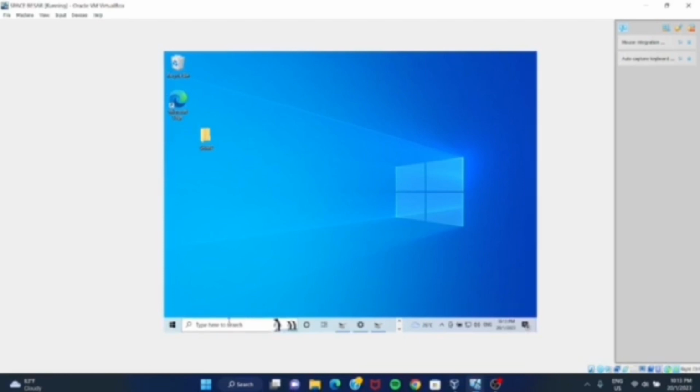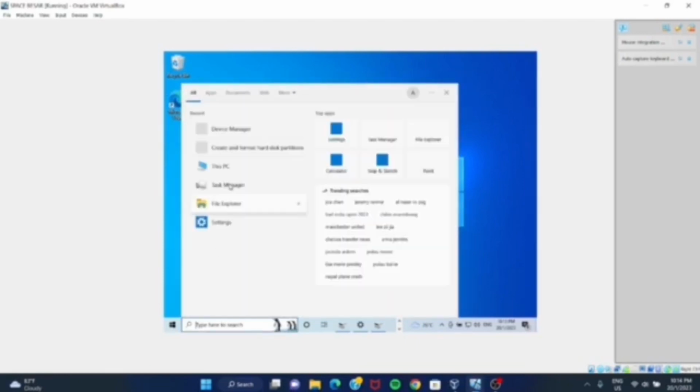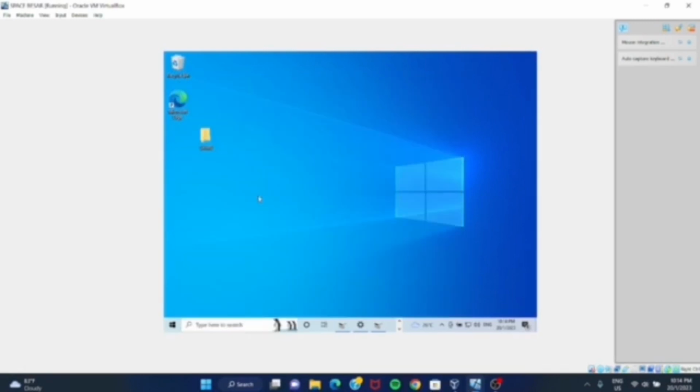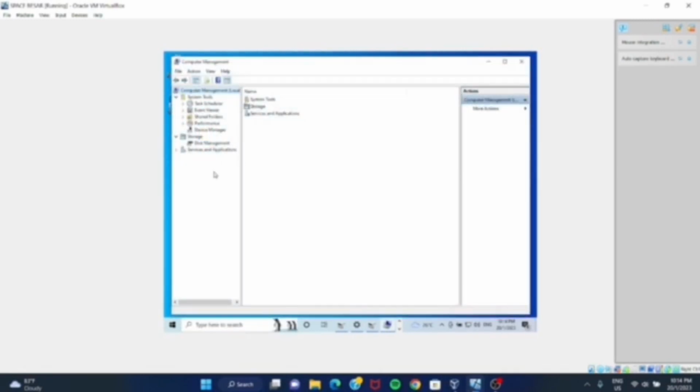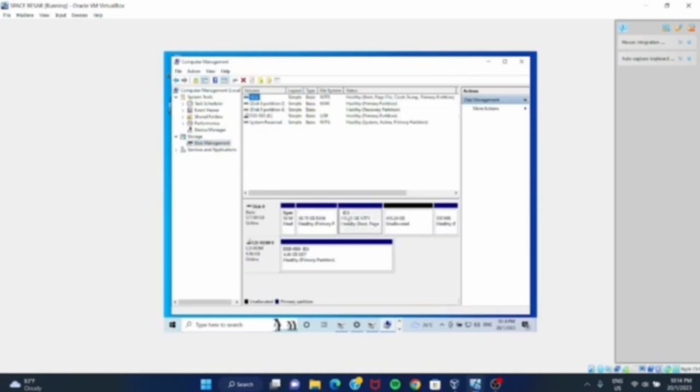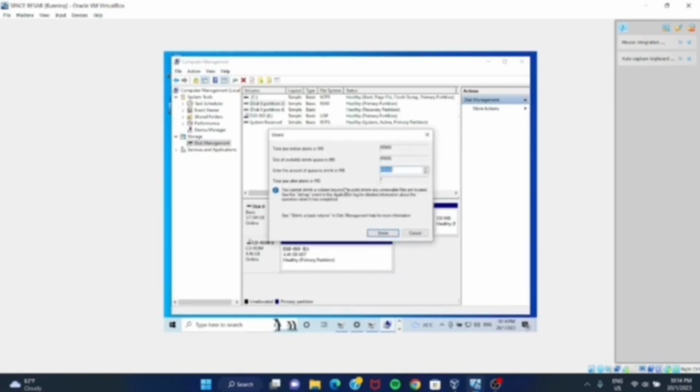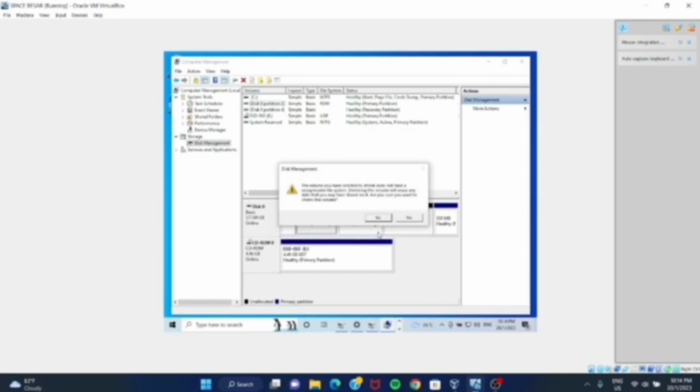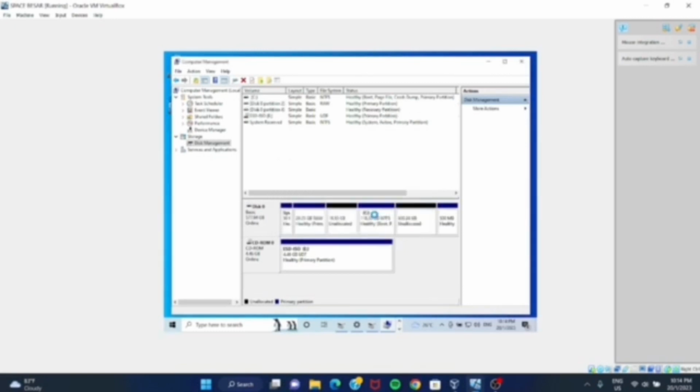Then for performing the partition, press on the search bar and search for This PC, then select the manage option. The computer management page will appear and select disk management. Then for the basic disk, right-click and select shrink volume. Then enter the desired amount and press shrink. A warning will appear and press yes to proceed.